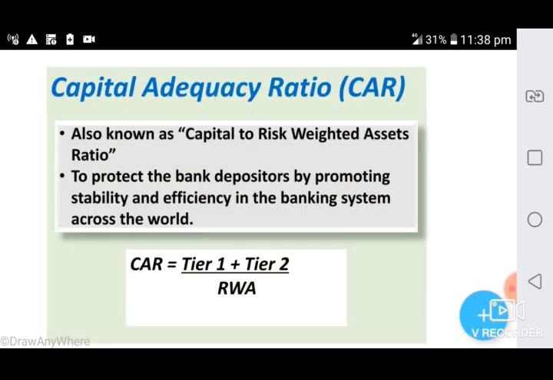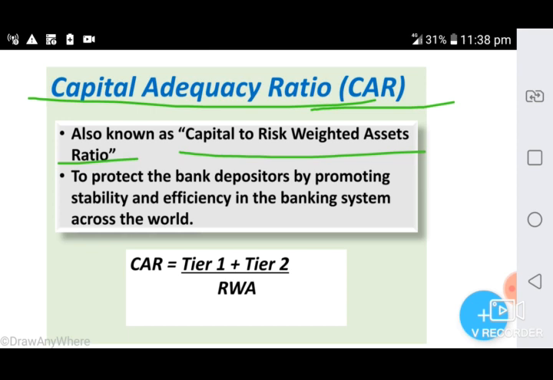Then CAR, Capital Adequacy Ratio. This term is very important related to Basel norms. CAR is also known as Capital to Risk Weighted Asset Ratio. The equation is CAR equals tier 1 plus tier 2 divided by risk weighted assets.